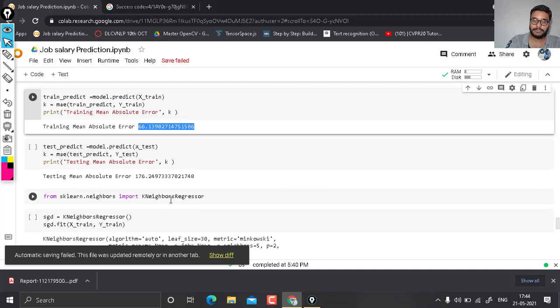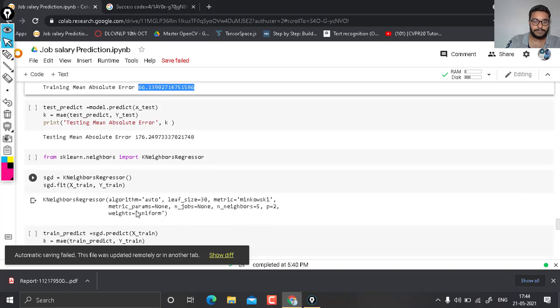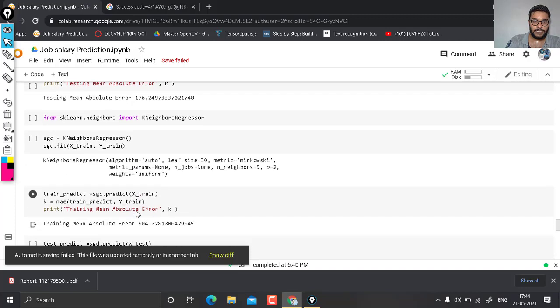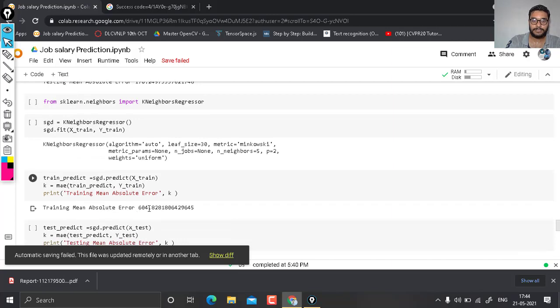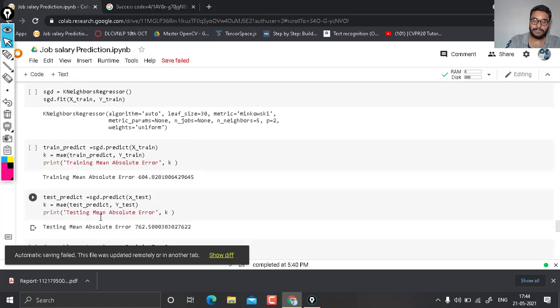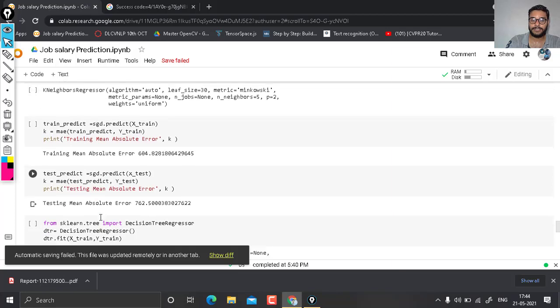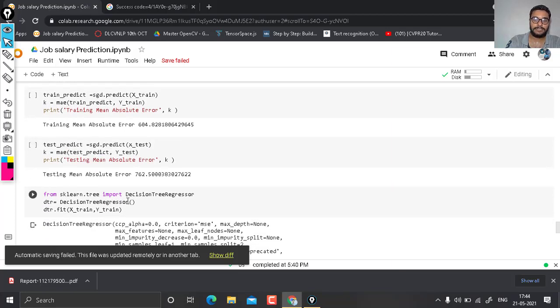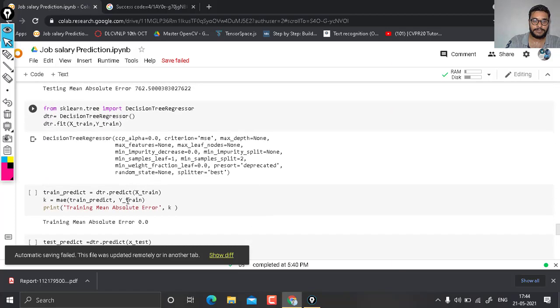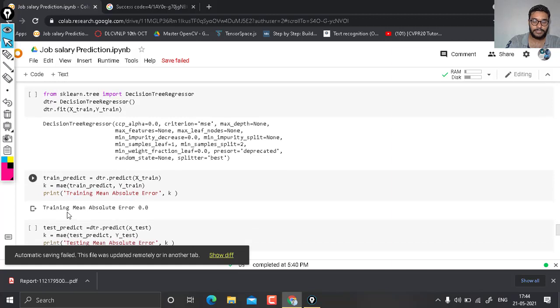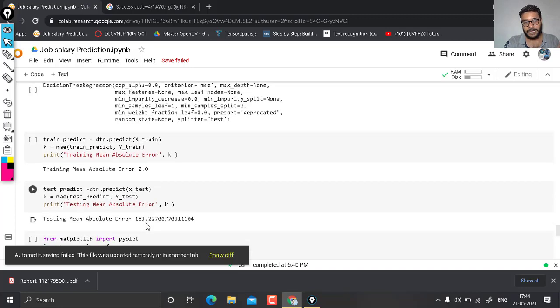Then we use k-nearest neighbors regressor for predicting the same thing, and here our mean absolute error is 604 in training, and for testing it is 762. Now again we use decision tree regressor, and here you see that in training it gives 0, no error, and in testing it gives 183.